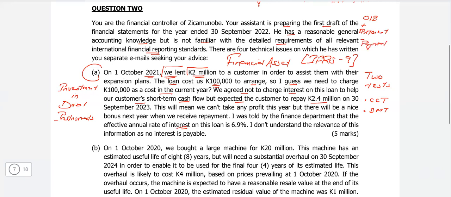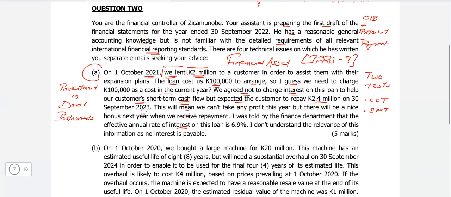Now, in this question, there are no payments because it says we agreed not to charge interest on this loan to help our customers' short-term cash flow, so they don't need to make any payments during the year, but expected to repay K 2.4 million on 30th September 2023, right? So there's no interest involved in it, no payments involved in it.